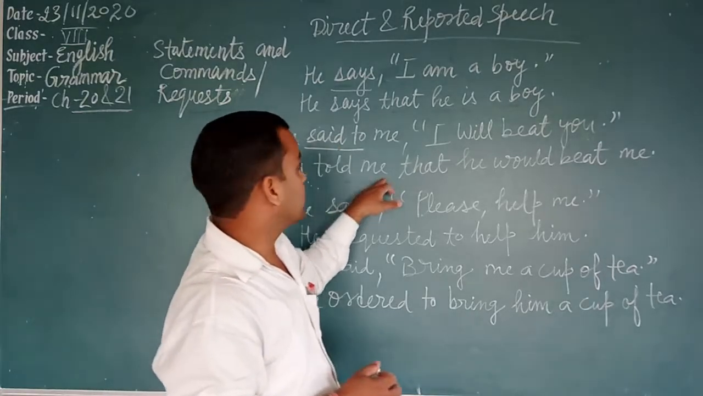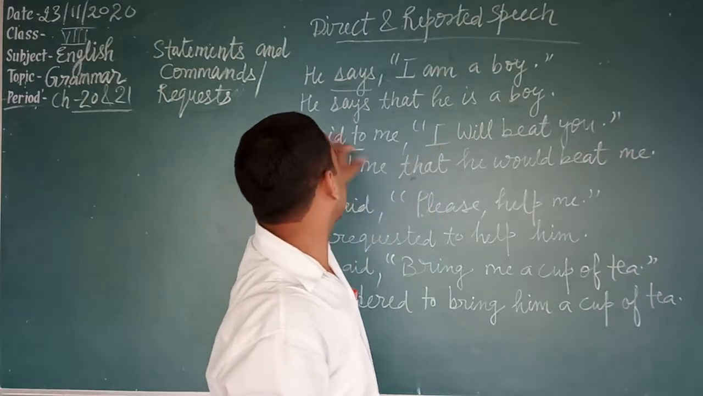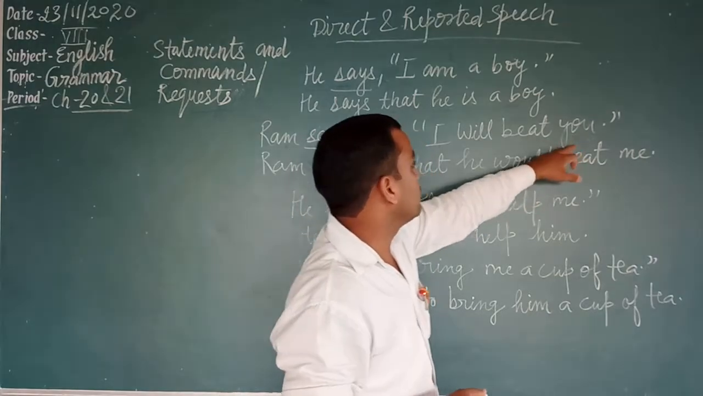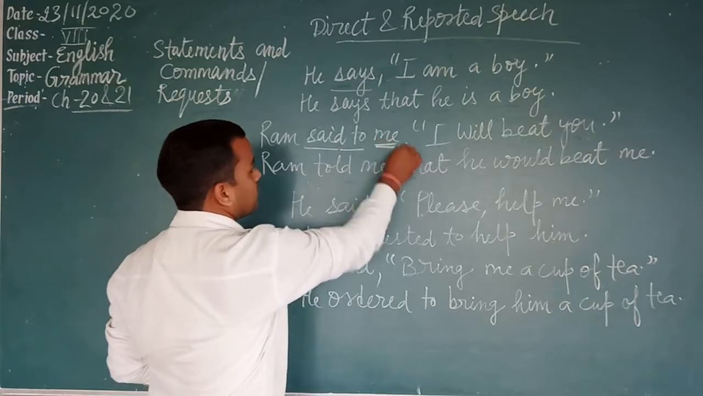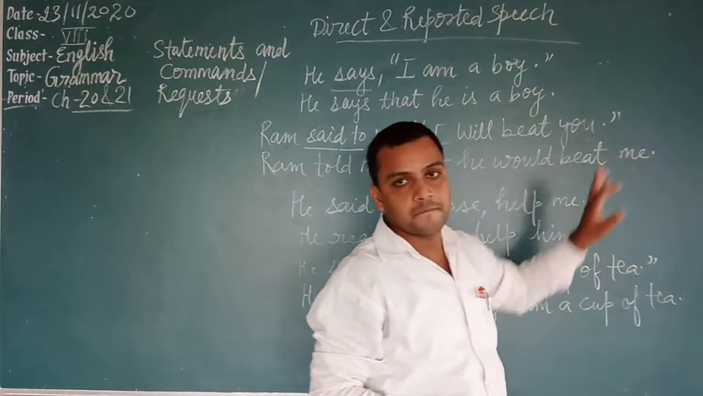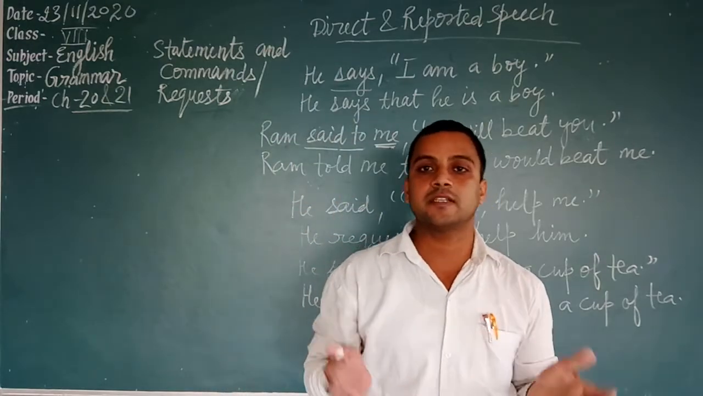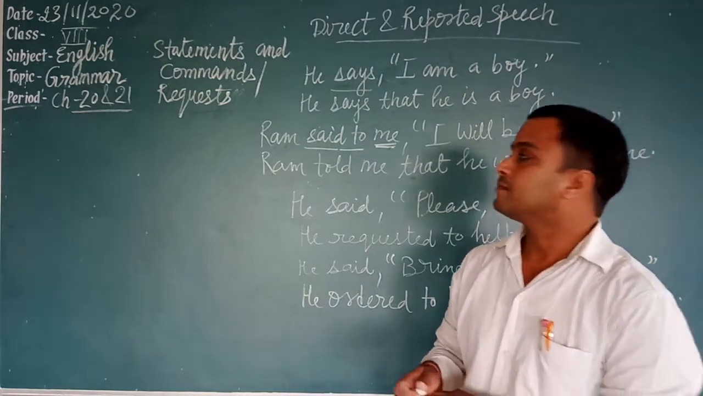He told me that. We use "that" in an assertive sentence. The pronoun I, regarding Ram, will change into he, and will changes into would. You is the pronoun of second person, and it will change according to object. The object is of first person, that's why it will be me. Okay. So this is the rule for changing statements, the assertive sentence, into indirect speech.